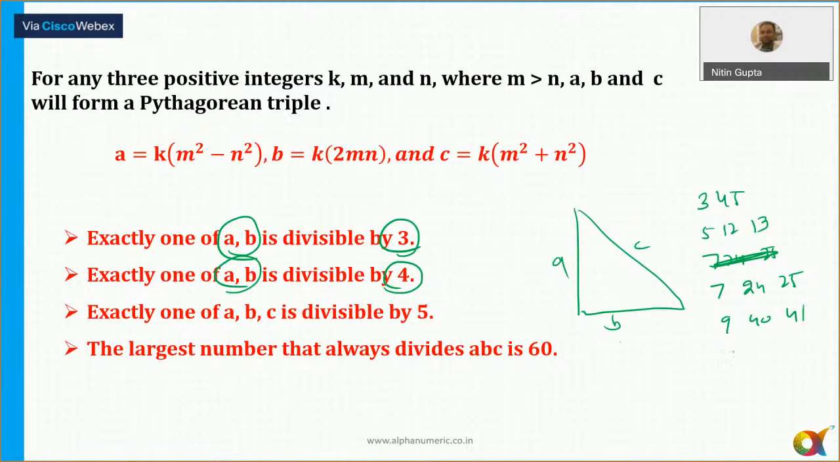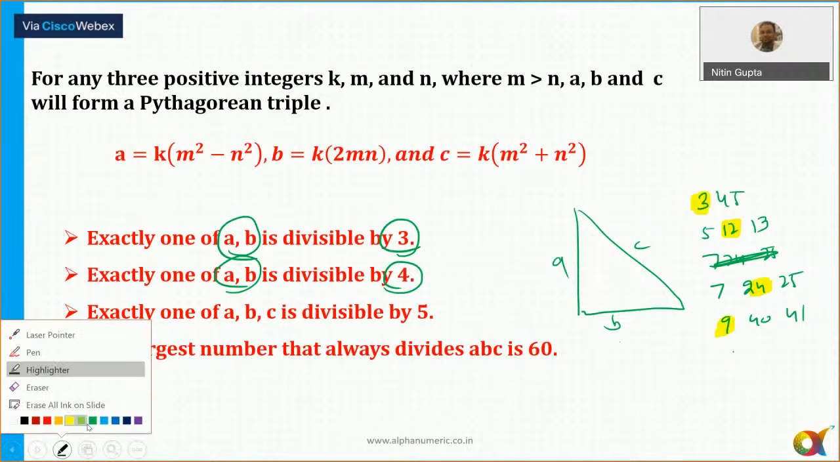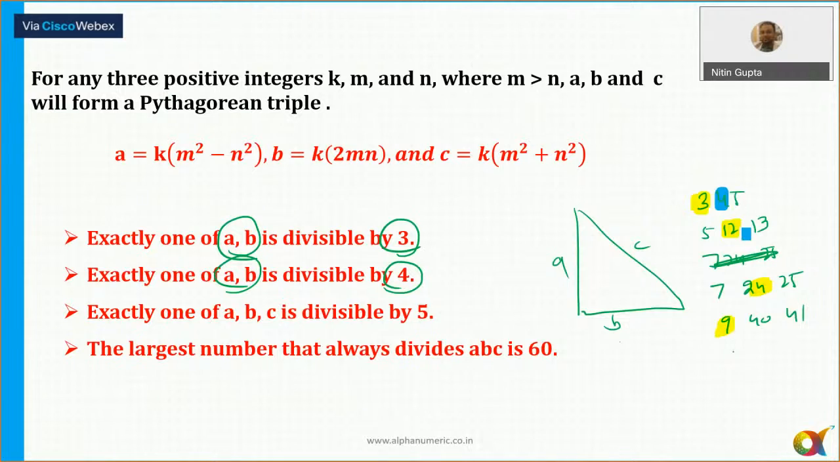So in that case, you can observe that out of the two perpendicular, the two shorter sides, one of them is always a multiple of 3. Like 3, 12, 24, 9. All of them are multiples of 3. And exactly one of the sides is also always a multiple of 4. 4 is a multiple of 4, 24 is a multiple of 4, 40 is a multiple of 4.